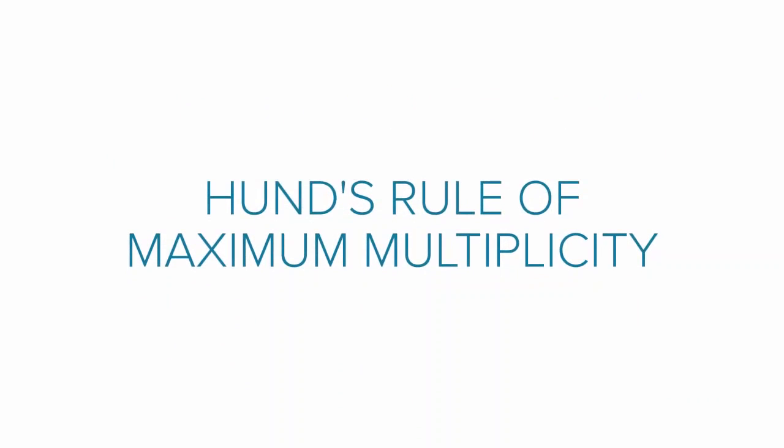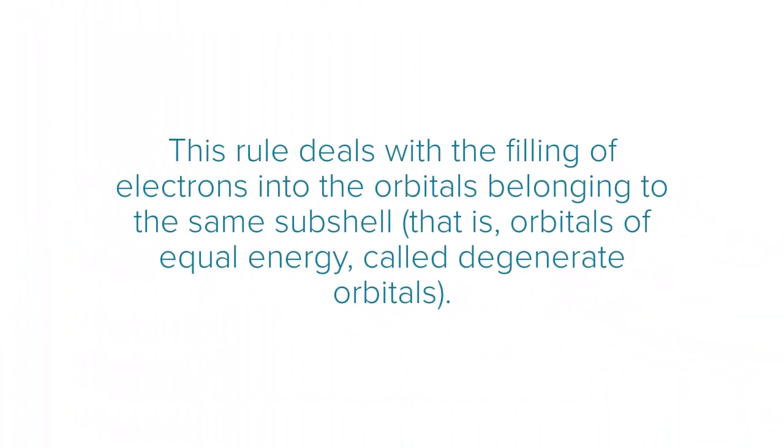At last, let's talk about Hund's rule of maximum multiplicity. This rule deals with the filling of electrons into the orbitals belonging to the same subshell, that is, orbitals of equal energy called degenerate orbitals.